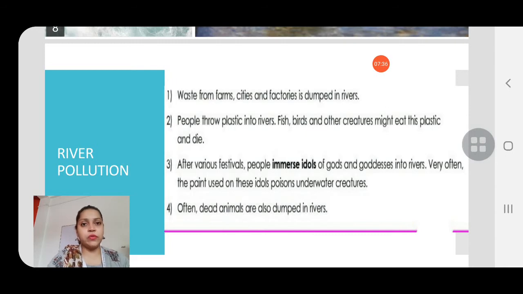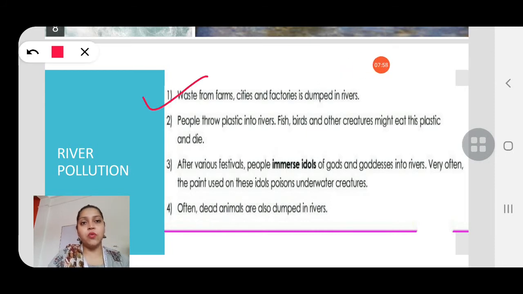Now we all know rivers are very useful to human beings, but we human beings, what do we do? We pollute the river. We throw so many things in the river, and what happens? River pollution takes place. The river water becomes very dirty. So let's see how river pollution takes place.